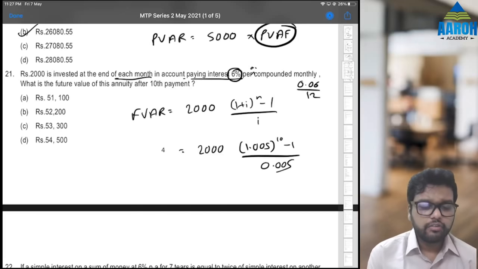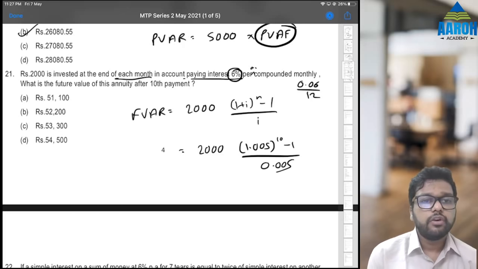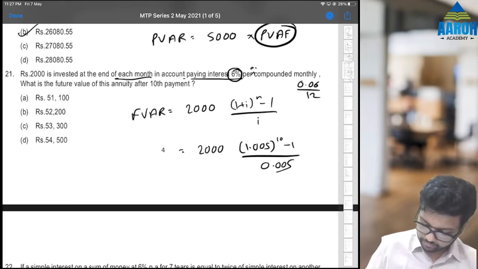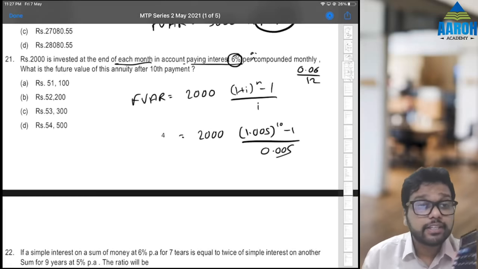So let's do it. 1.005 raised to 10, into and equal to 9 times. Minus 1 divided by 0.005 into 2000. Answer should be 20,456. Okay, these options are wrong. Why are they wrong? It is not possible to get such a large answer.